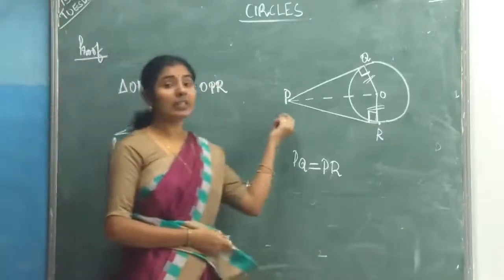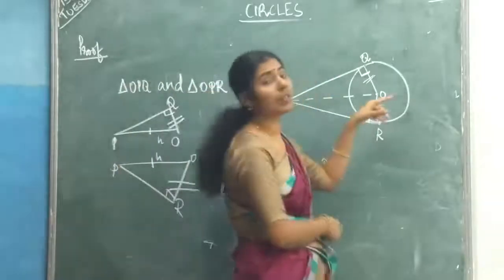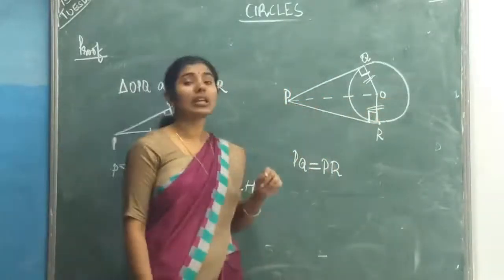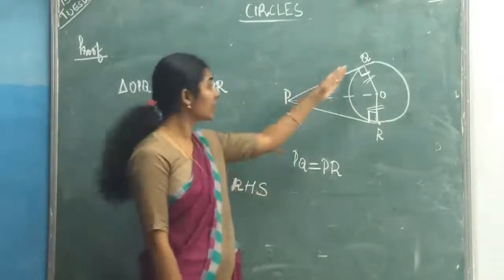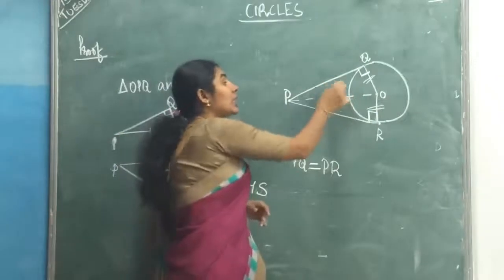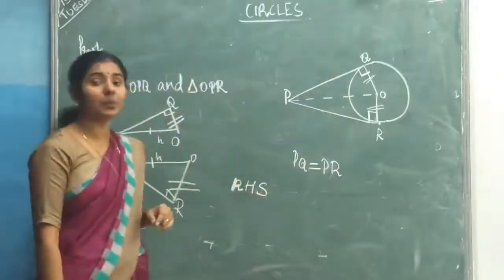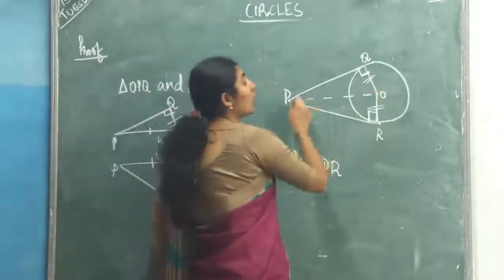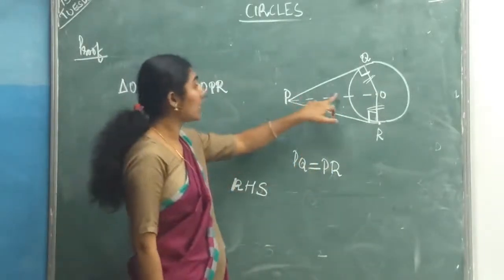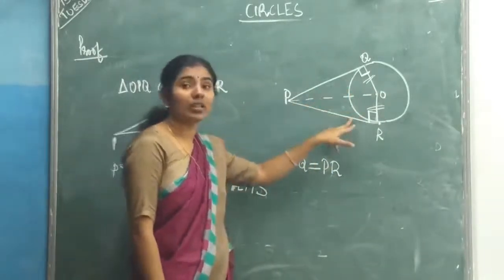So again, listen. First of all, draw one rough figure. Join OP. So you are getting two triangles. You have studied that radius is perpendicular to tangent. So we get two right angle triangles. And in both triangles OP is the common side, so the hypotenuses are equal.